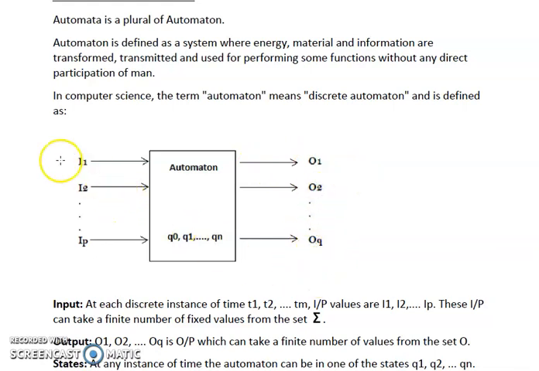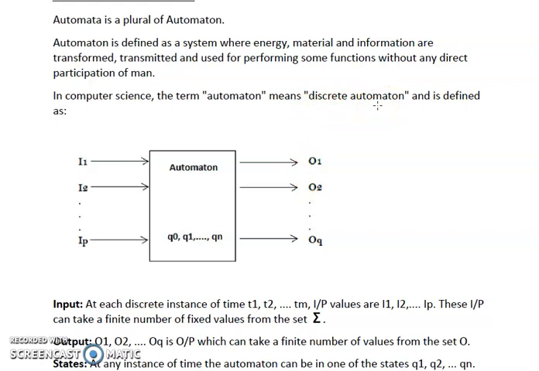So we can say that at a particular instance of time, input I1 is provided to our automaton and it is processed by different states and the output O1 is generated. That's why it is called discrete automaton.